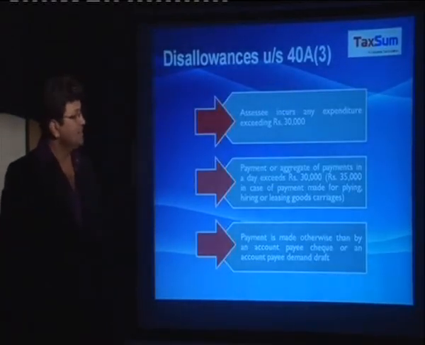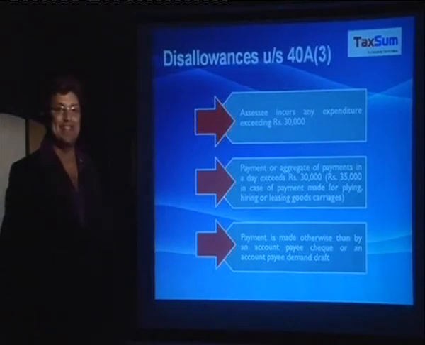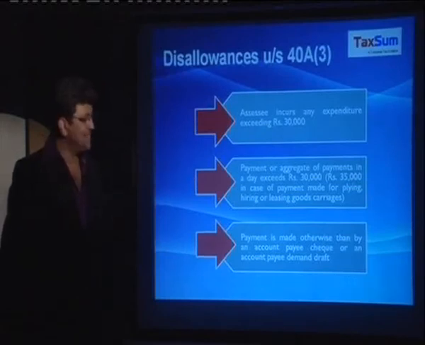First, the assessee incurs any expenditure exceeding rupees 30,000. Such payment, or aggregate of payments in a day, exceeds rupees 30,000. Rupees 35,000 is the limit in case of payment made for plying, hiring or leasing goods carriages.